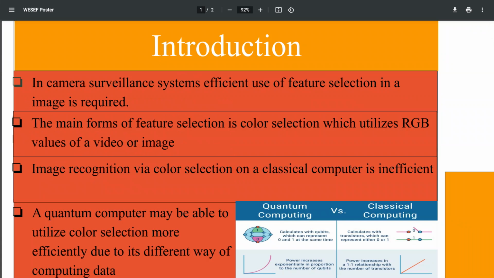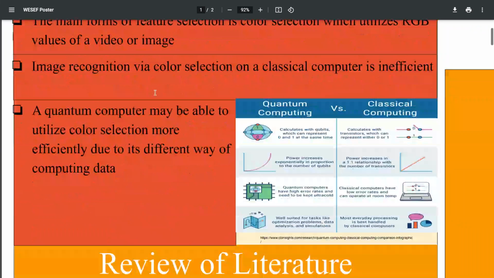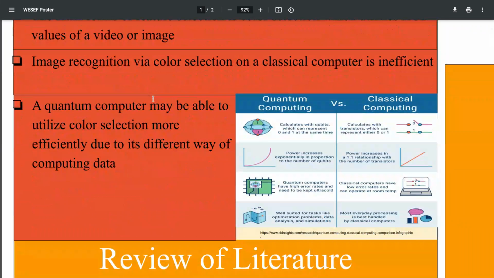In a camera surveillance system, the efficient use of feature selection in an image is required. One of the main forms of feature selection is color selection, which utilizes RGB values of a video or image. Image recognition via color selection on a classical computer is inefficient, however. A quantum computer may be able to utilize color selection more efficiently due to its different way of computing data, and therefore be more efficient than the classical computer.